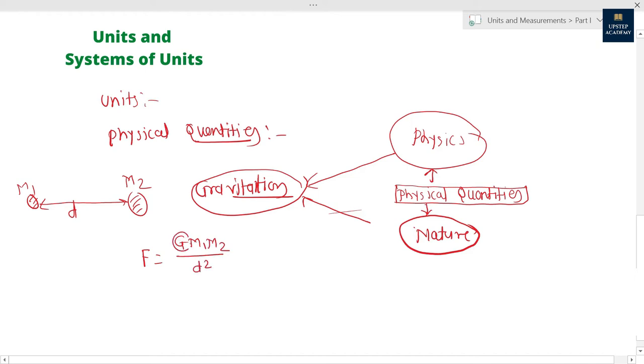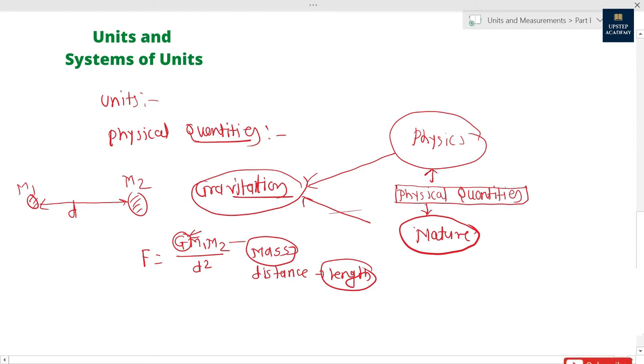What does this G mean? G is the universal gravitational constant, which we don't have to think about. And here are the two things, that is the mass of the two objects, and another thing, that is distance. Distance is nothing but length. Here are two physical quantities which we have to deal with to find out the force of attraction between any two bodies. It means in the gravitation theory we have used these two quantities.